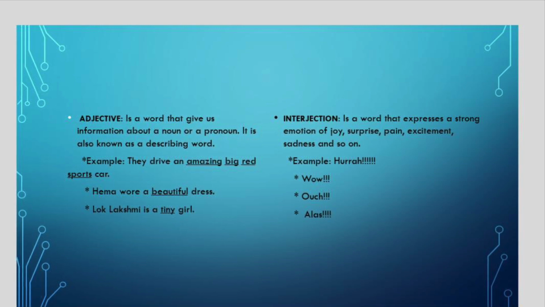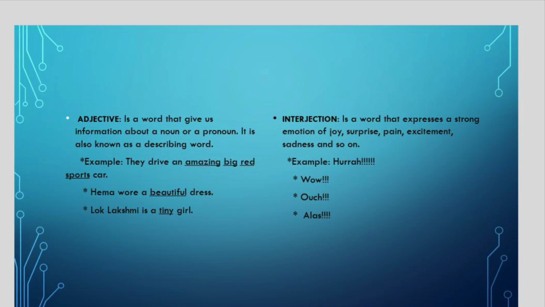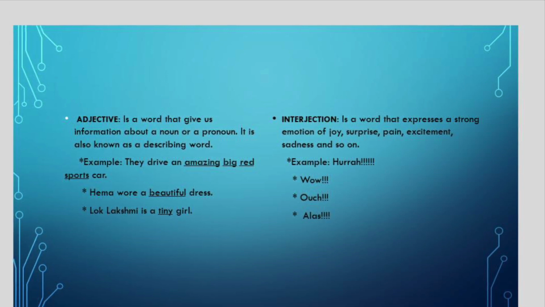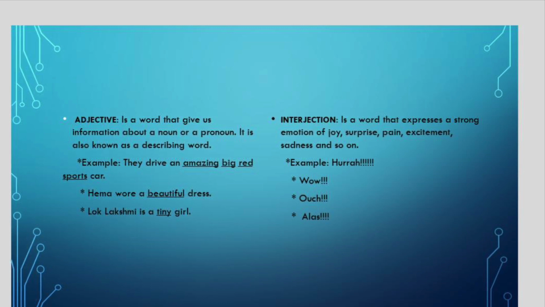Hema wore a beautiful dress. Okay, so Hema wore a dress. But what kind of a dress was it? It was beautiful. Lok Lakshmi is a tiny girl. We know Lok Lakshmi is a girl, right? Lakshmi is the name of a girl. But what sort of a girl is she? She is a tiny girl. So adjective is a describing word.